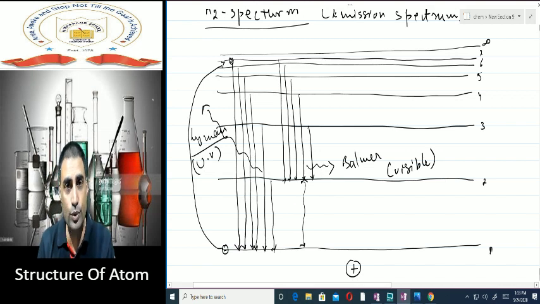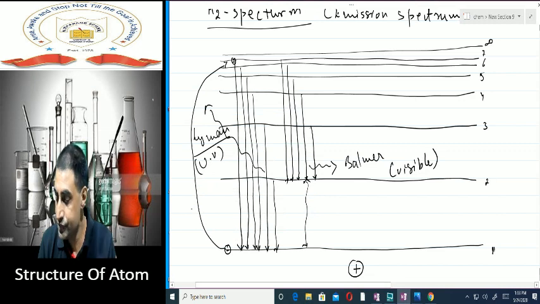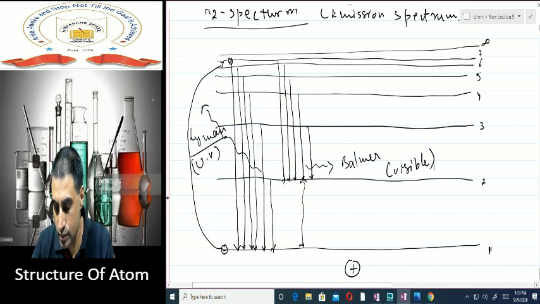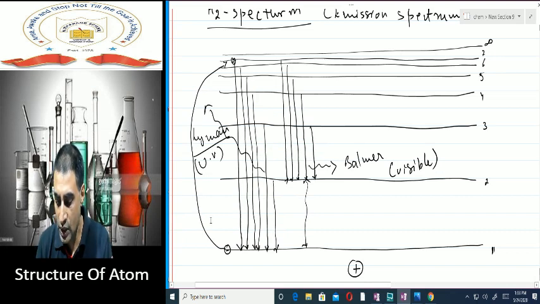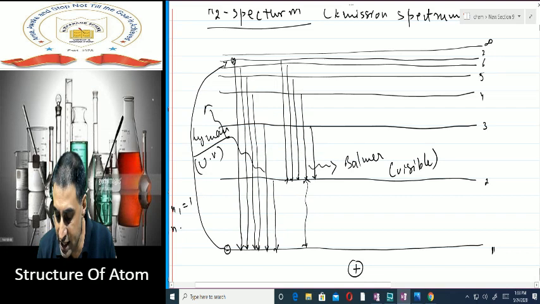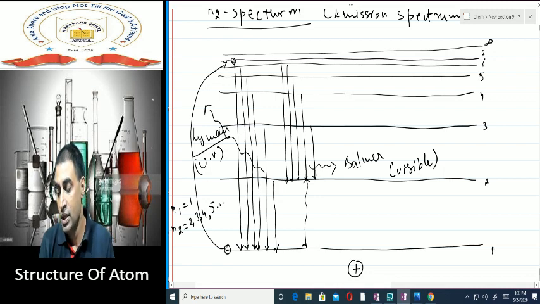In Lyman, N1 is 1, whereas N2 is 2, 3, 4, 5, anything. Likewise, if I talk about the Balmer series, the electron is coming back to the second shell.